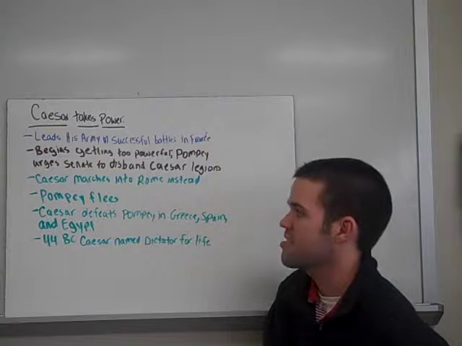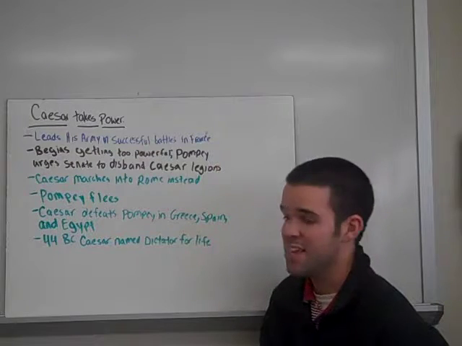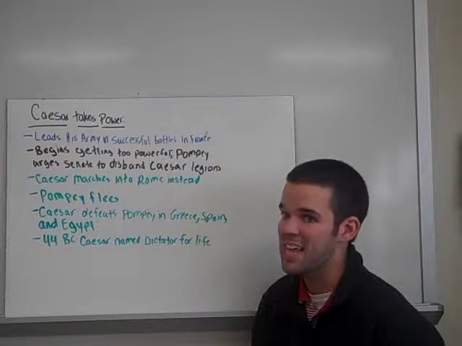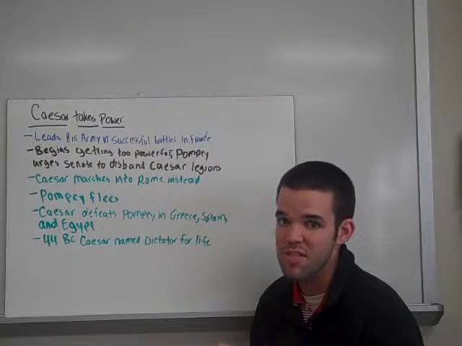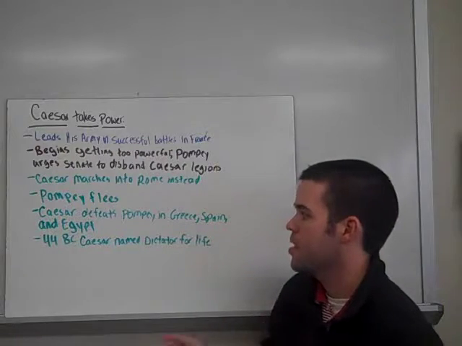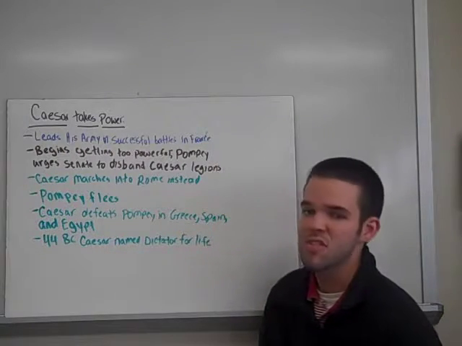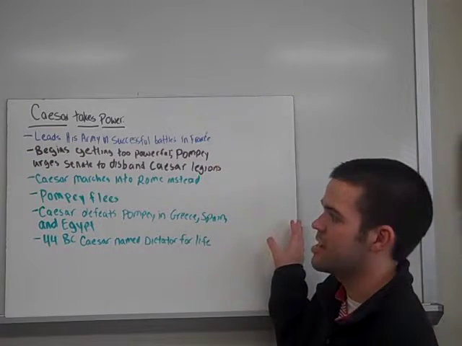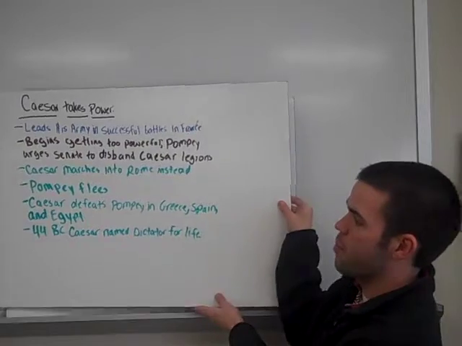He marches into Rome instead. Pompey ends up fleeing Rome. Caesar defeats Pompey in Greece, Spain, and Egypt. Those are the 3 spots where Caesar defeats Pompey. In 44 BC, Caesar is named dictator for life in Rome. So he is now the dictator of Rome in 44 BC.